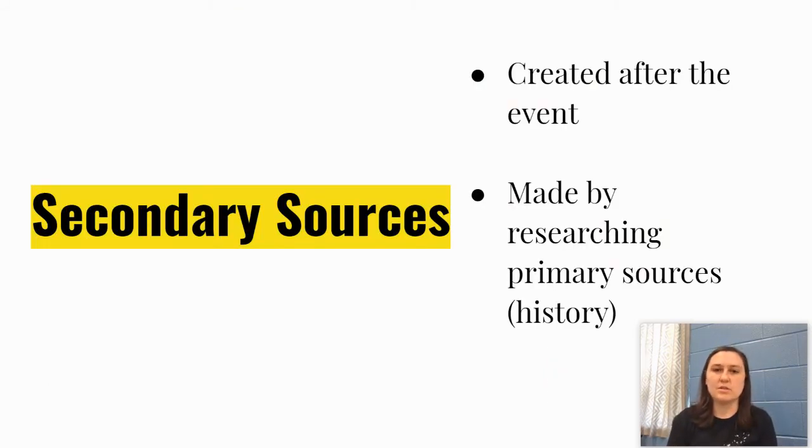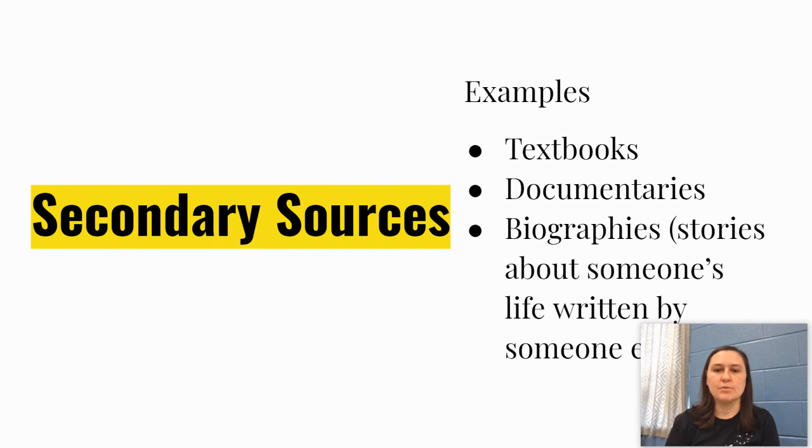Secondary sources then. If primary is first, secondary is second. It's created after the event, and it's made by researching primary sources. So if you have a secondary source, it's from somebody who maybe wasn't there, somebody who learned about all this stuff that happened. Some examples are textbooks. A textbook is always a secondary source. Documentaries, that's a story about somebody. Biographies, stories about someone's life written by someone else. Those are all secondary sources. They had to learn that information before the textbook could be written, before the documentary could be made, before the biography could be written.